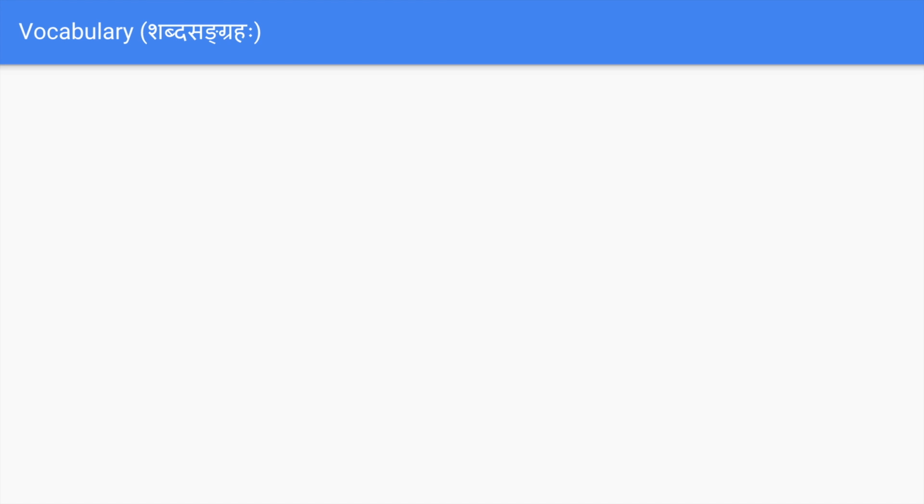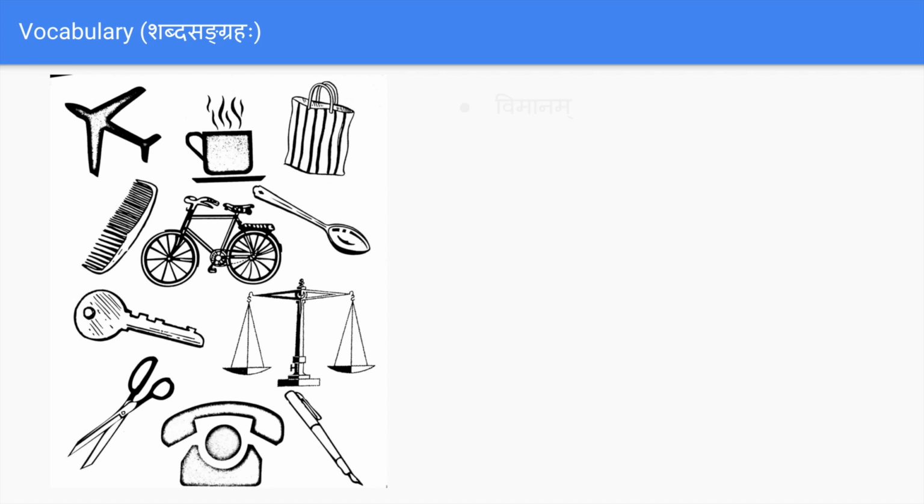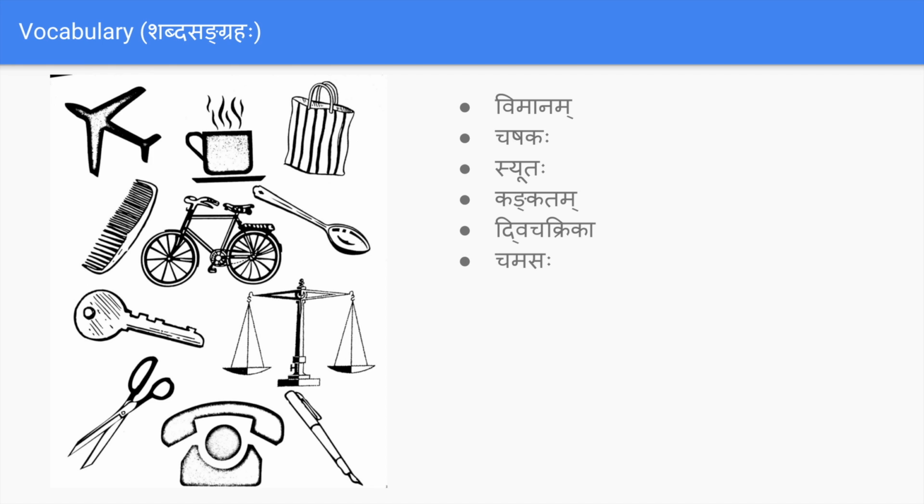We have seen a couple of vocabulary words in the last class, like Vimanam, Chashakaha, glass, Syutaha, bag, Kankatam, the comb, Dvichakrika, two-wheeler, Chamasaha, spoon, Kunjika is a key, Tula is weighing gauge, Kartari is scissor, Duravani is telephone, and Lekhani is pen.